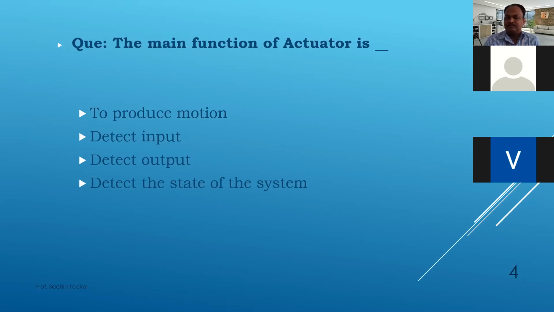Can anybody tell me? The main function of actuator is. The name itself says that actuator means it will produce the motion. Okay. So actuator, its meaning is itself that it will produce some motion. So the answer is to produce motion.